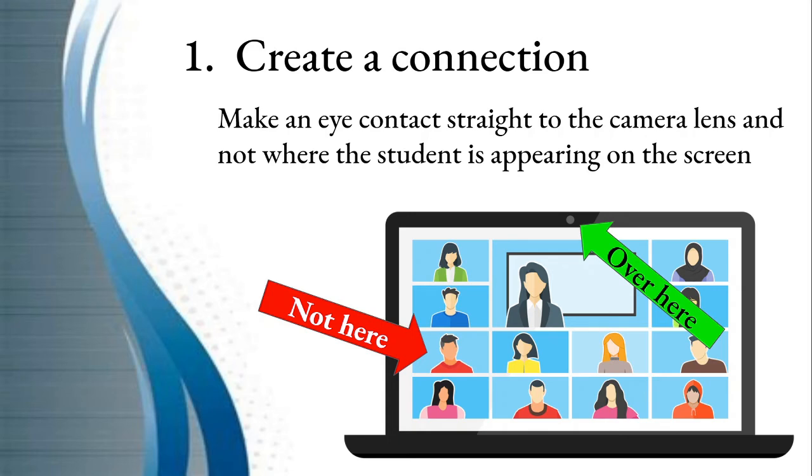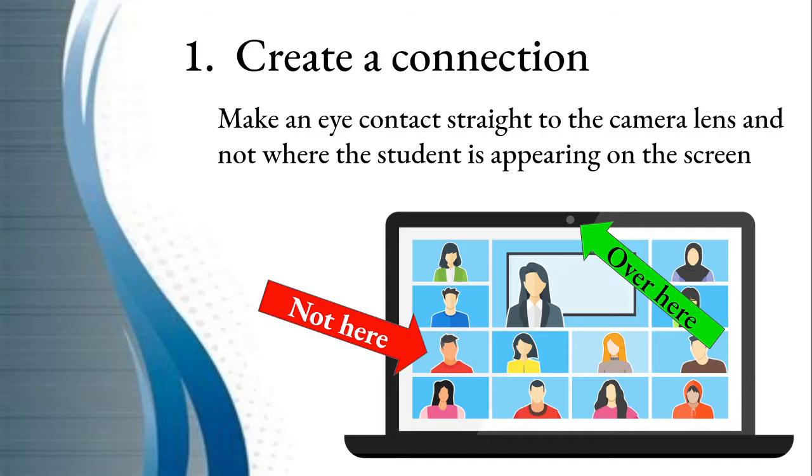Number 1, create a connection. Now, we need to create a connection with our students. The most important thing when you are an online teacher is to make eye contact straight to the camera lens and not where the student is appearing on the screen. Now we have a screen where a lot of children are appearing in different boxes.